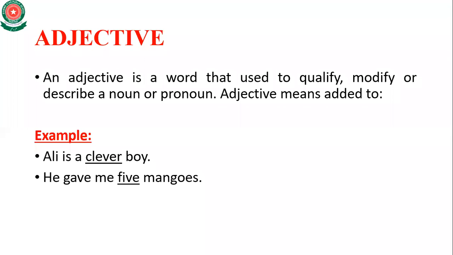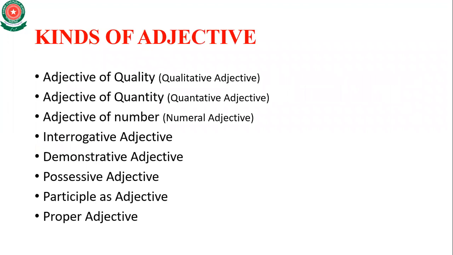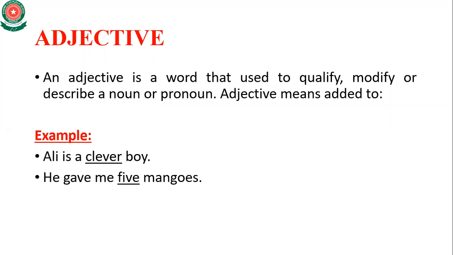For example, Ali is a clever boy. So here you can see that Ali is a noun. Now the word clever is an adjective which shows the quality of Ali, the behavior of Ali. So here the word clever shows the behavior of Ali.